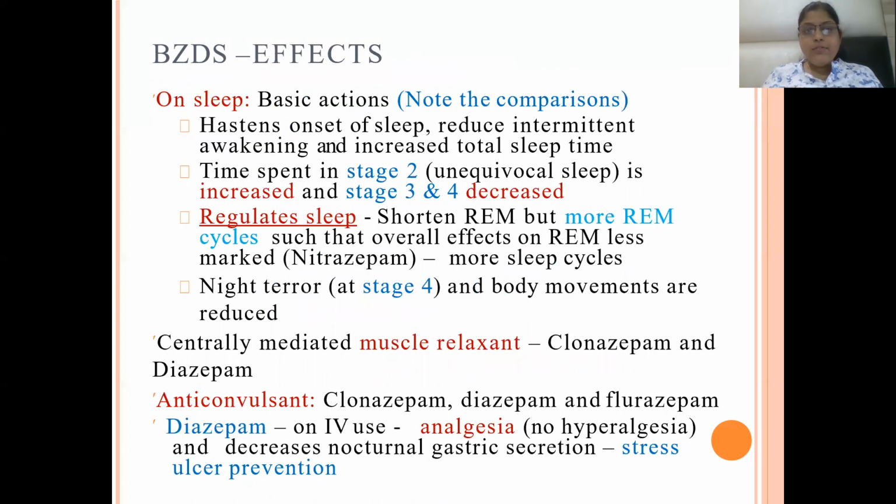What is the effect on sleep? It hastens the onset of sleep, meaning sleep latency is reduced, reduces intermittent awakening, and increases total sleep time.